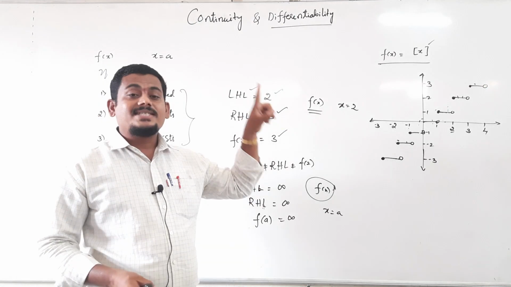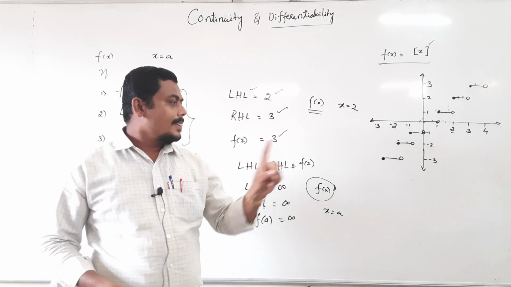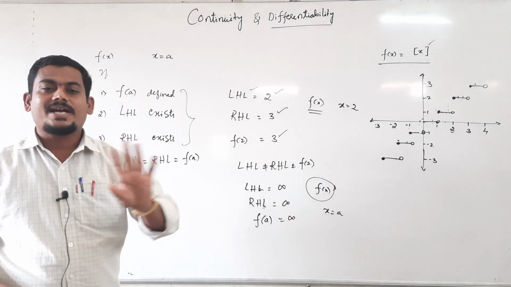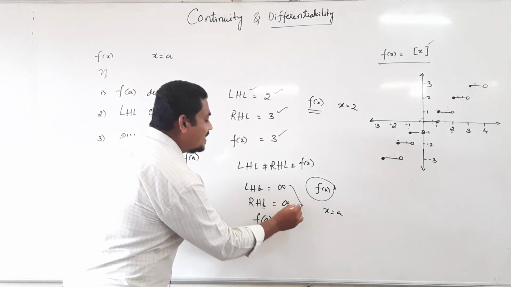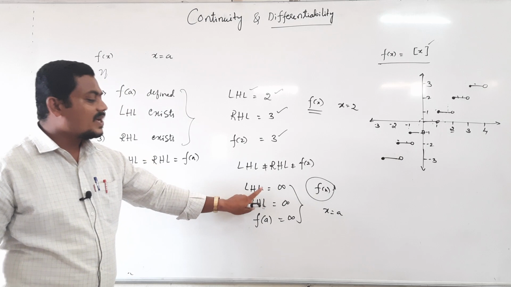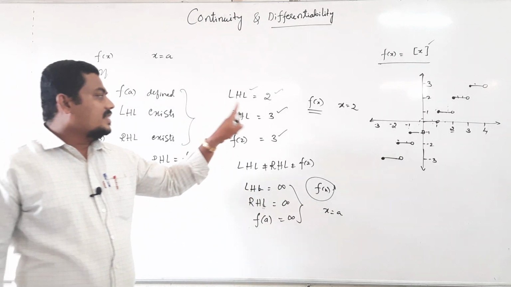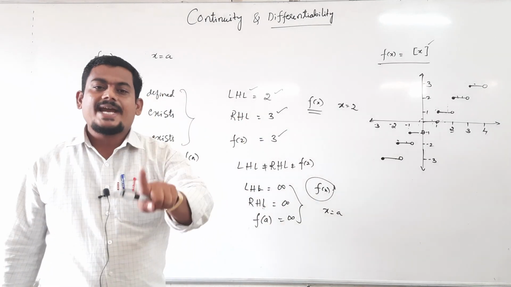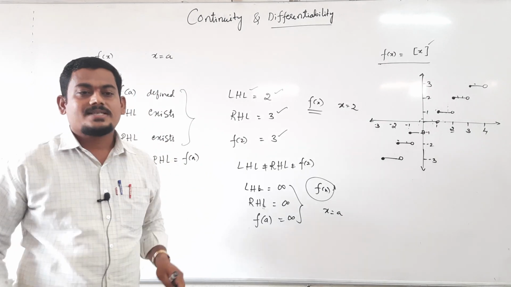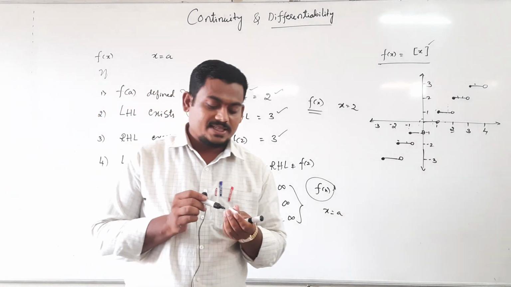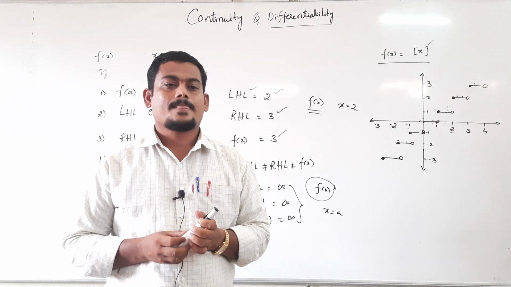All should exist, meaning all should be finite. All exist and equal, then only continuous. Here all are equal but they do not exist. This function is not continuous. These three values should be finite and equal, then only the function is continuous. Just remember this definition, it is very important.